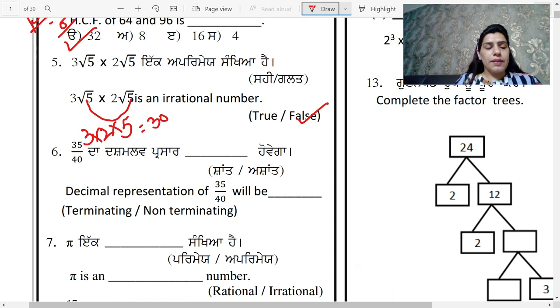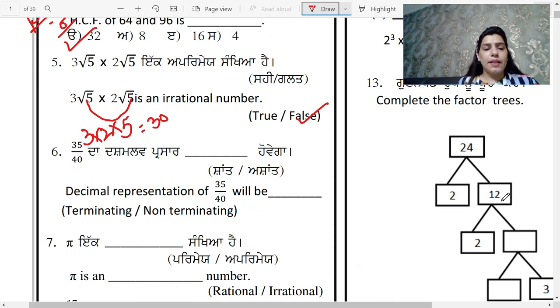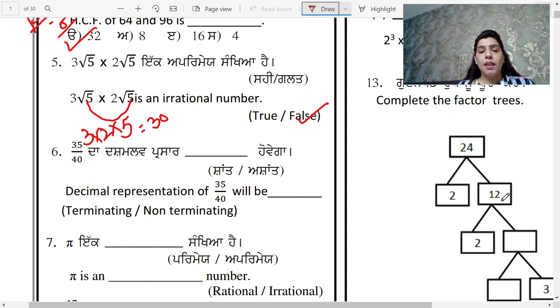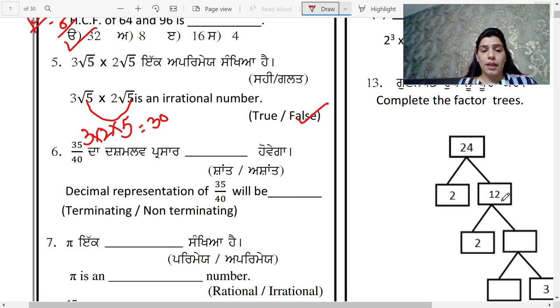Then question number 6. The decimal representation of 35 upon 40 will be terminating or non-terminating. Terminating means shant and non-terminating means ashant. दशमलव प्रसार कितना दा होएगा, शांत कि अशांत?